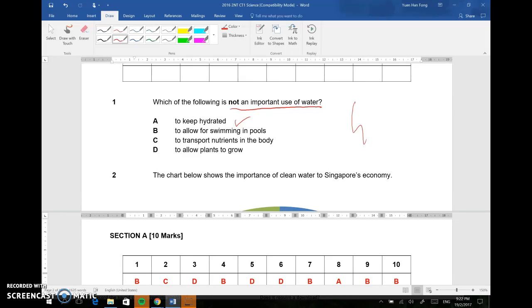Option B, to allow for swimming in pools. The keyword is important, so in this case the answer is B, because swimming in pools is not as important as water to help us keep ourselves hydrated, transport nutrients, and plants to grow.